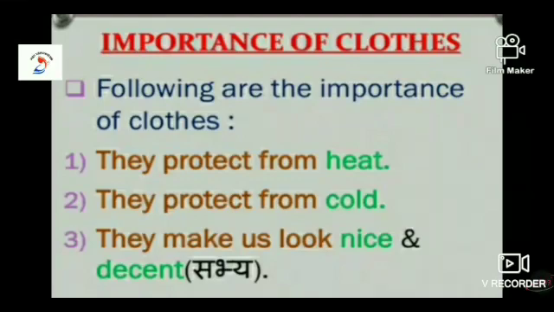Importance of clothes. Clothes are necessary for us. Clothes protect the body against heat, cold, rain, dust and insects. Neat, tidy and comfortable clothes also contribute to good health. They protect us from cold. They make us look nice and decent.